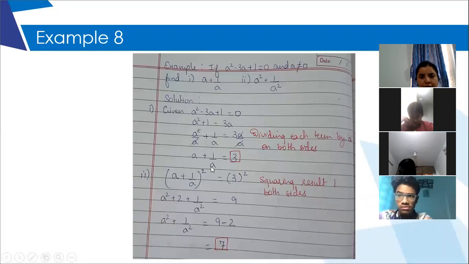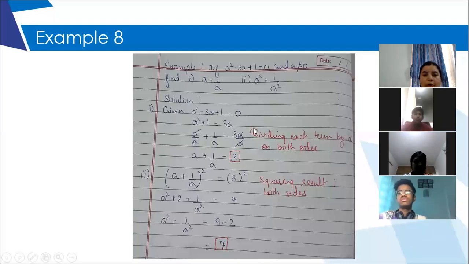So if you see, now I have got the value of what they were asking. a plus 1 by a is equal to 3. So here the only thing which you have to take care of is that you please don't start solving it like a quadratic equation. You have to get something else. So please note it down, this one.